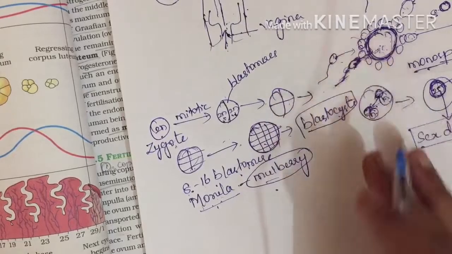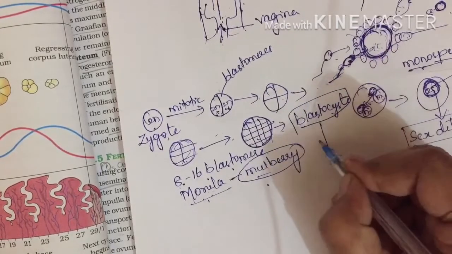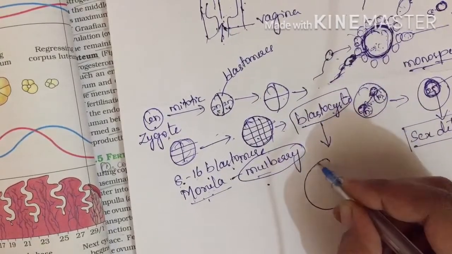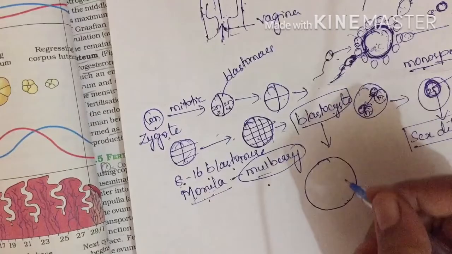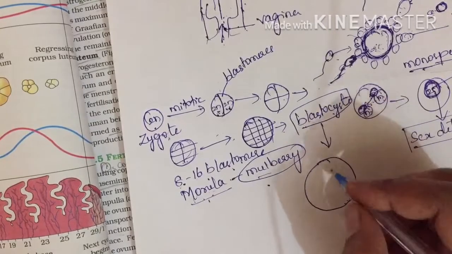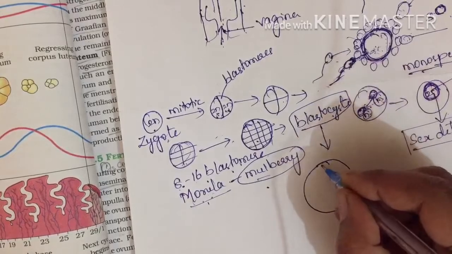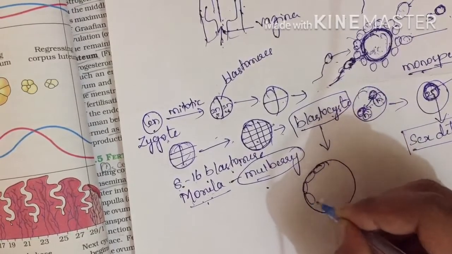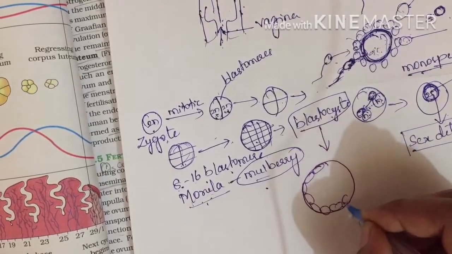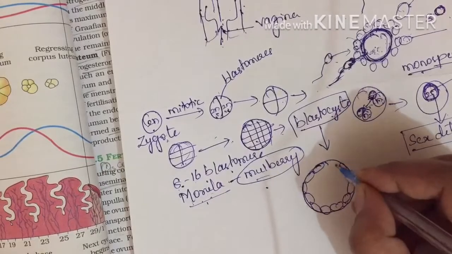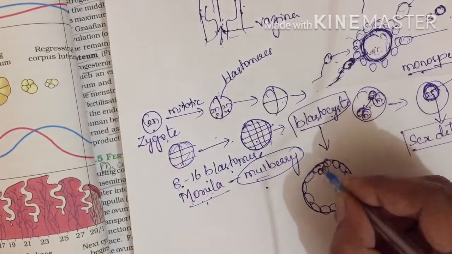Now how does that blastocyst appear? The blastocyst is something like this. Here I can show one layer of cells, with the presence of an inner cell mass.